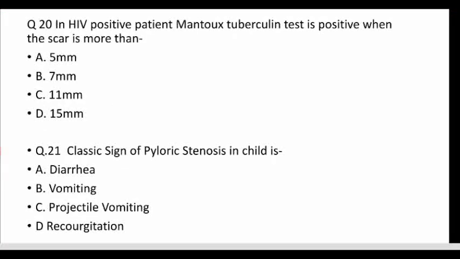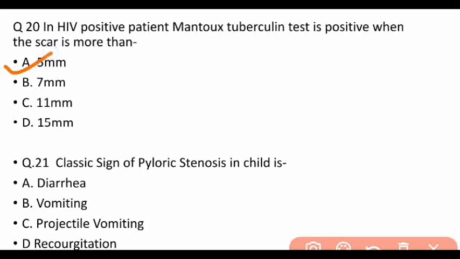Question: in an HIV positive patient, the Mantoux tuberculin test is positive when the induration is more than. So here our right answer is 5 mm. In a normal patient, if the induration is more than 10 mm, then we get a positive result. But in an HIV positive patient, the induration is more than 5 mm. Then the classical sign of pyloric stenosis in a child, we all know, is projectile vomiting.